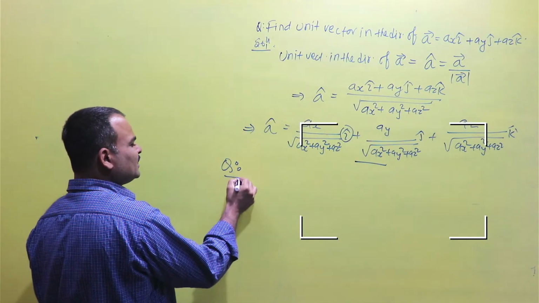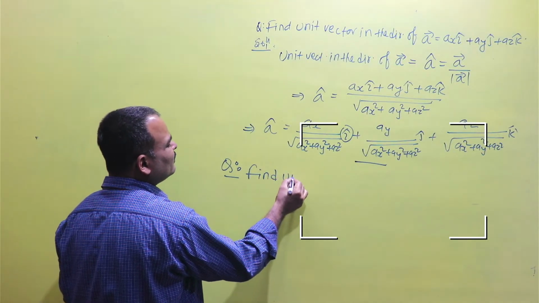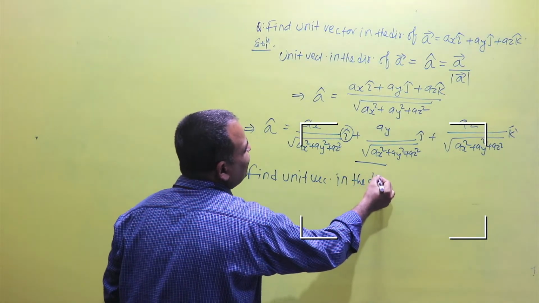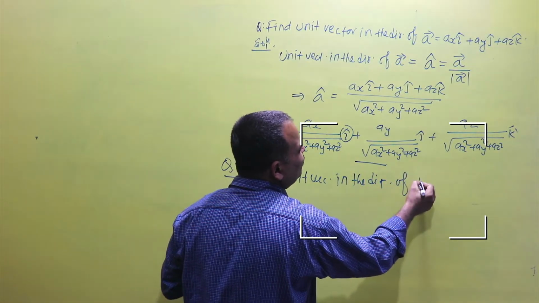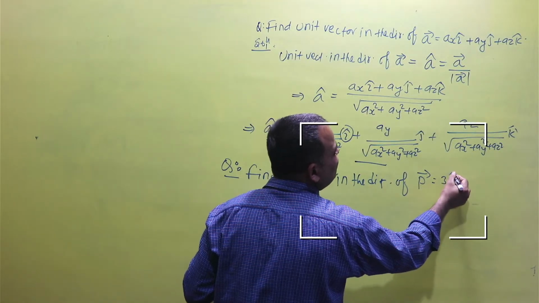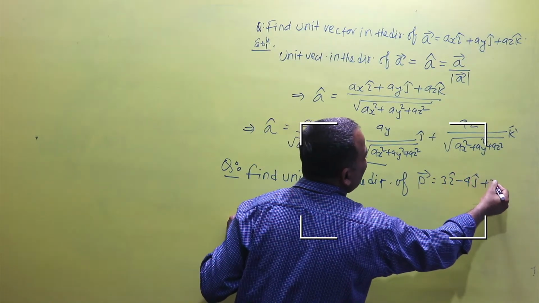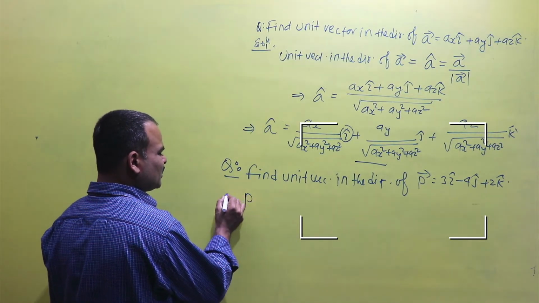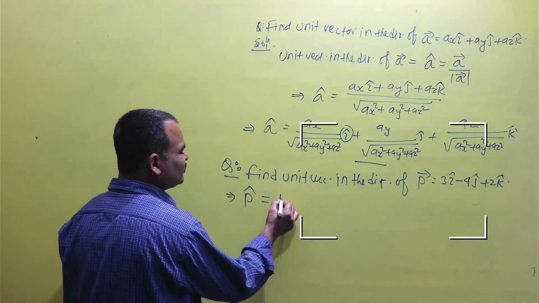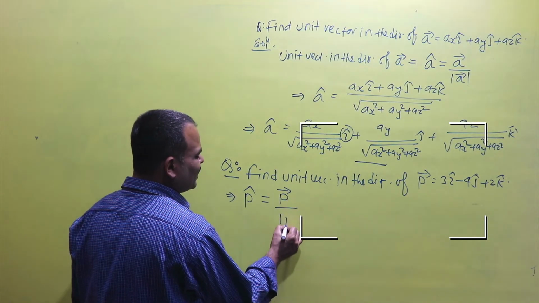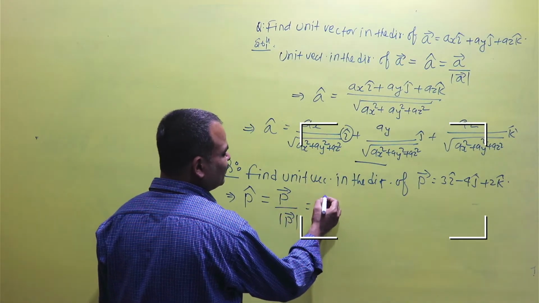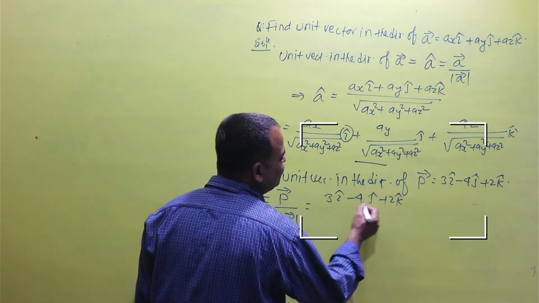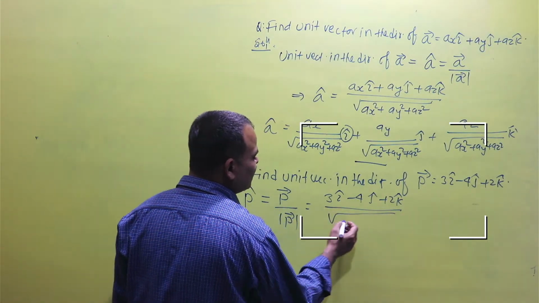If the new question is find the unit vector in the direction of vector p is equal to 3I minus 4j plus 2k, then the unit vector in the direction of vector p is p cap is equal to vector p by mod of vector p. Vector p means 3I cap minus 4j cap plus 2k cap by mod of vector p.